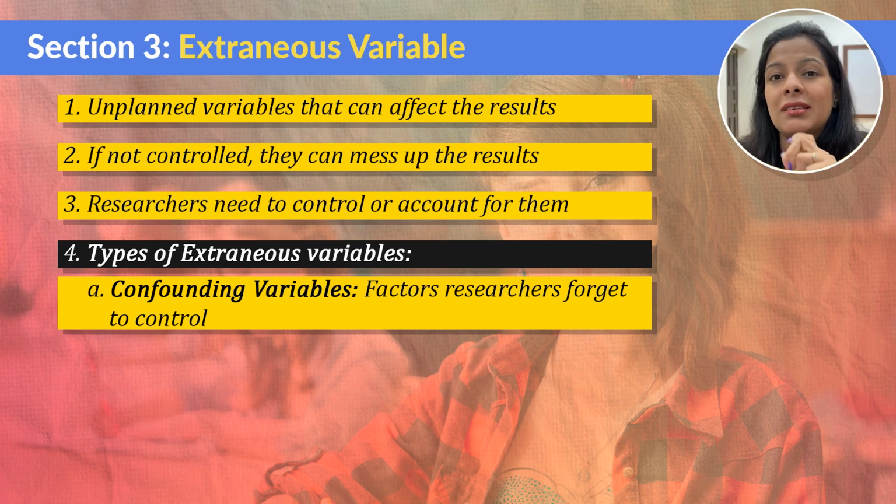Let's understand what is confounding variable. Now, confounding variables are sneaky factors that researchers forget to control or keep consistent, and they end up influencing the result. For example, imagine you are studying how different types of soil affects the growth of the plant. Now, if you don't keep the amount of sunlight same for all the plants, sunlight might become a confounding variable. It might influence the growth of the plant, making it harder for the researcher to see the real impact of the soil.